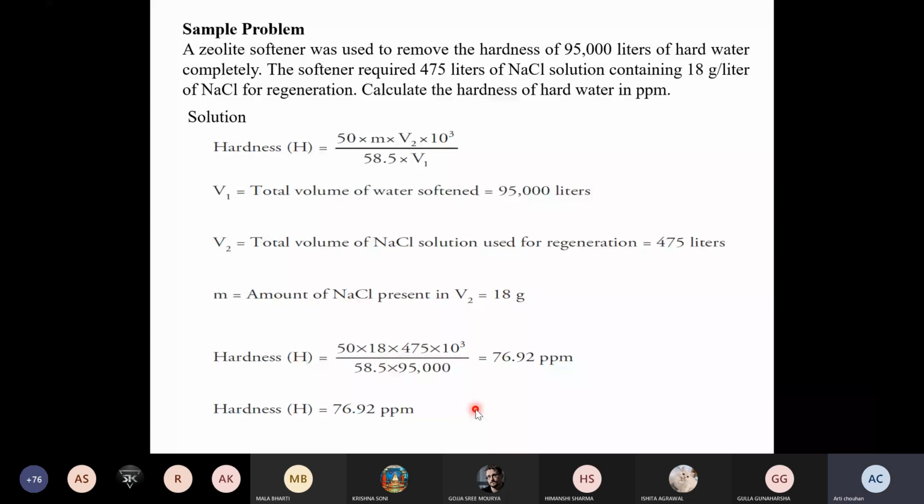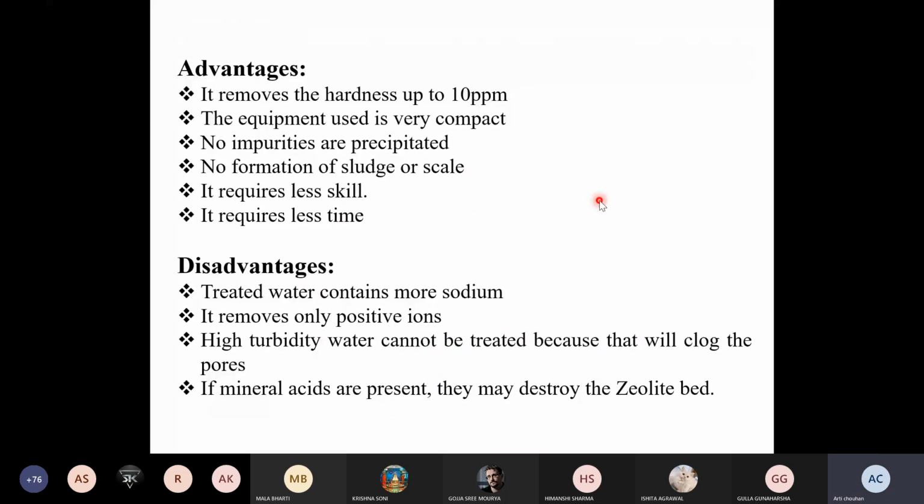So there are some advantages of this process and disadvantages. So advantages are it removes the hardness up to 10 ppm. The equipment is very compact. No bulky equipments are there. No impurities are precipitated. No formation of the sludge and scale. It requires very less time and skill as well. So these are all the advantages.